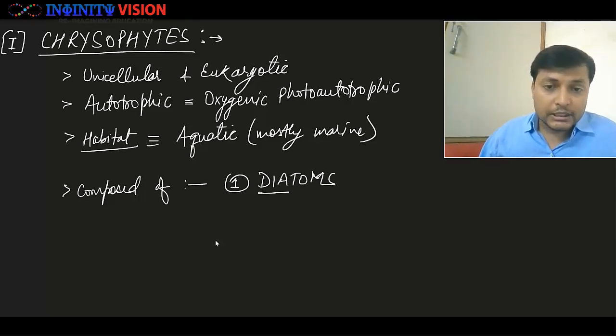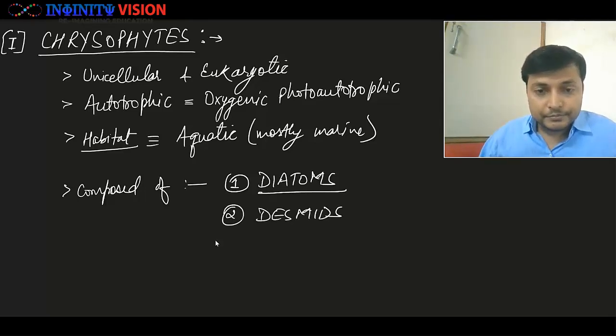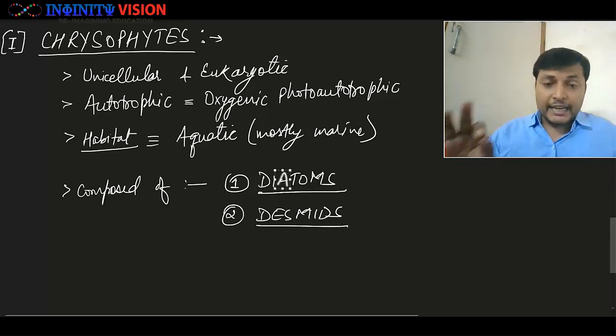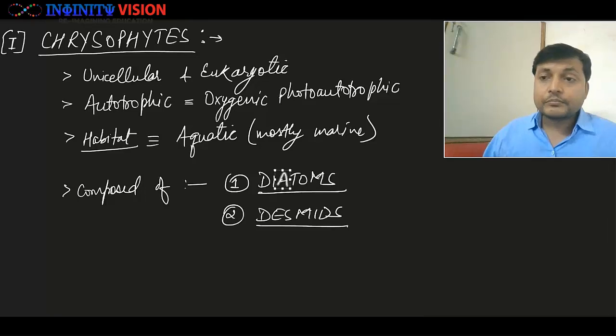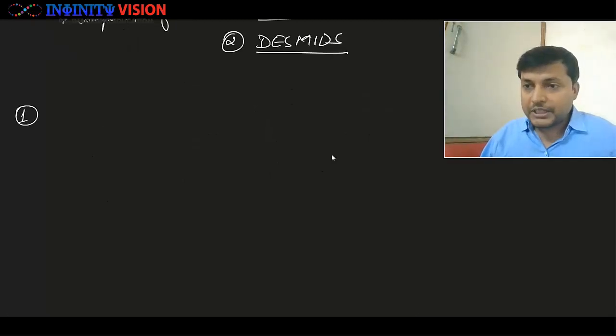You people must have heard this name, diatoms, and the second one is desmids. So both diatoms and desmids are members of chrysophytes. Well, let us see one by one what a diatom is and what desmids are. Great. So the very first one is diatoms.